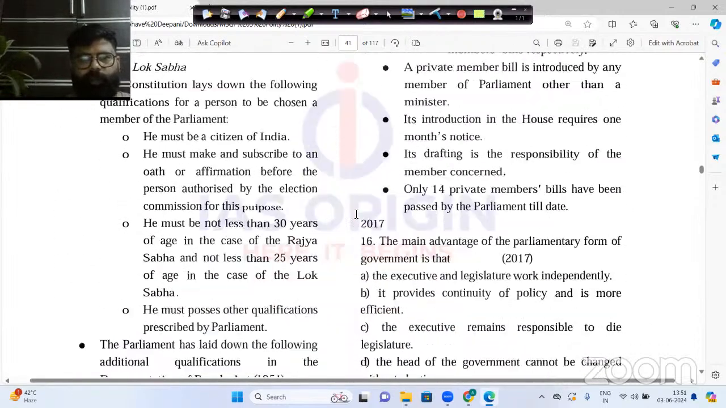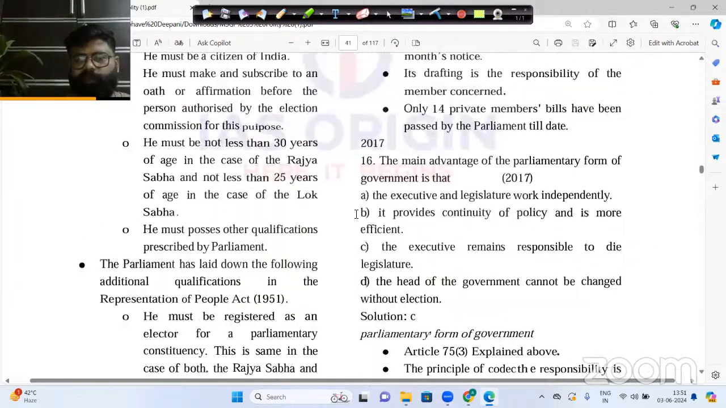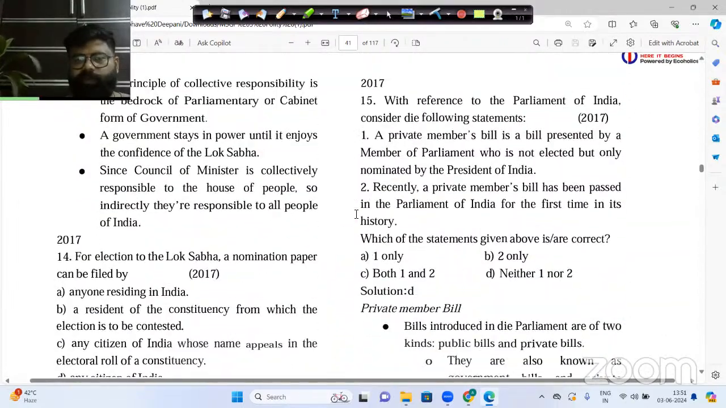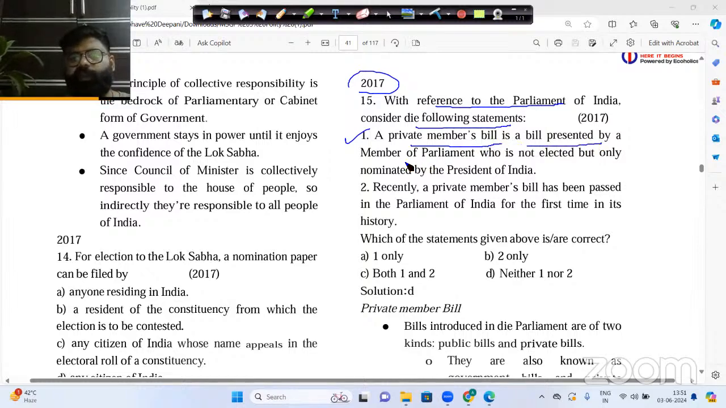Okay. Now let us go to the next important question, which is again a 2017 question, with reference to the Parliament of India. Consider the following statement. Statement one: a private member's bill is a bill presented by a member of Parliament who is not elected but only nominated by the President of India. Please understand this point. A private member's bill is a bill presented in the Parliament by just a normal member of Parliament.